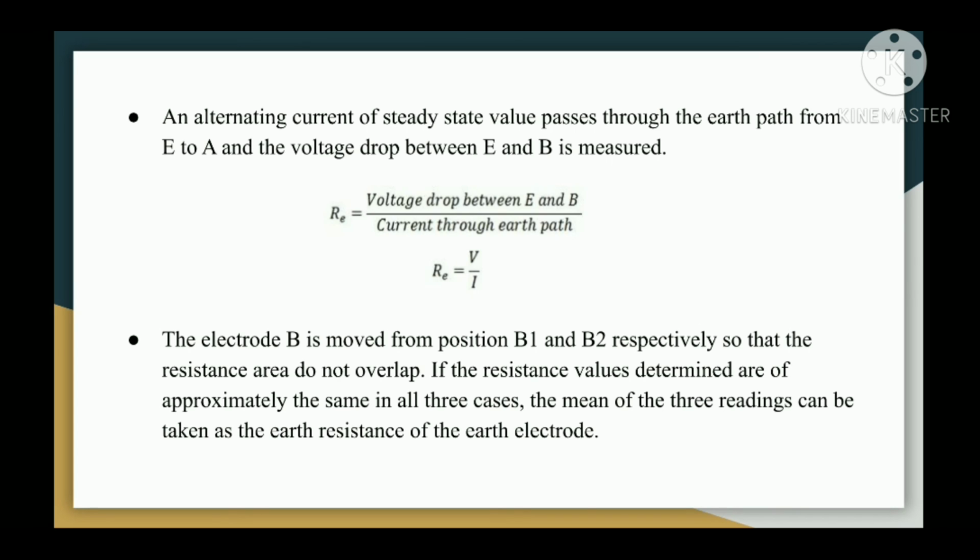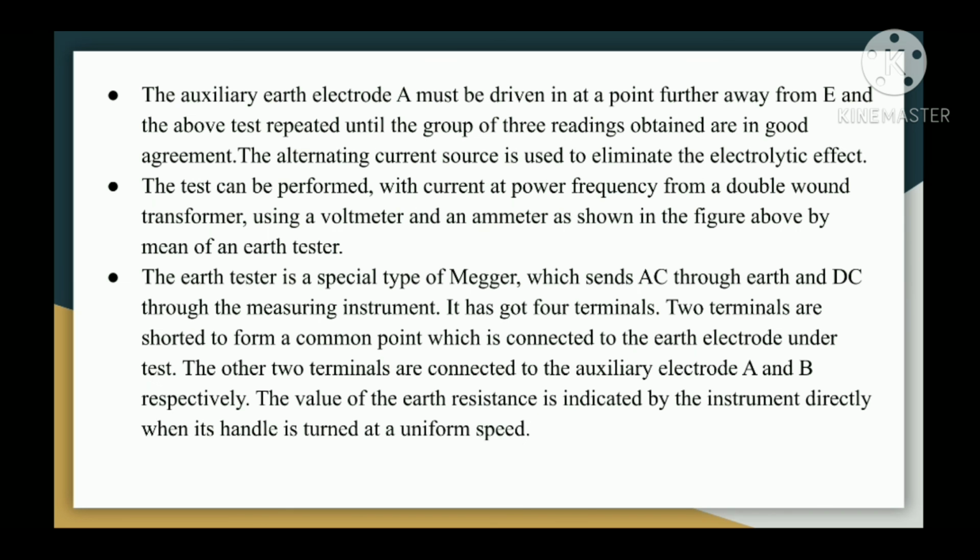The electrode B is moved from position B1 and B2 respectively so that the resistance areas do not overlap. If the resistance values determined are approximately the same in all three cases, the mean of the three readings can be taken as the earth resistance of the earth electrode. The auxiliary earth electrode A must be driven in at a point further away from E and the above test repeated until the group of three readings obtained are in good agreement. The alternating current source is used to eliminate the electrolytic effect.